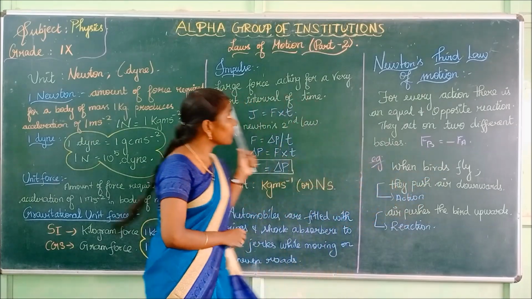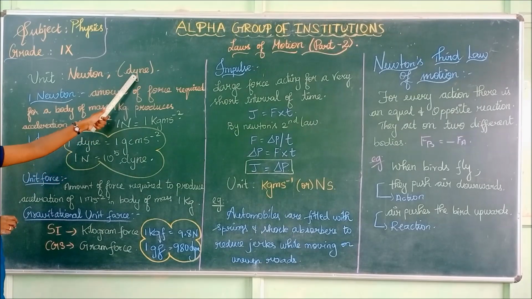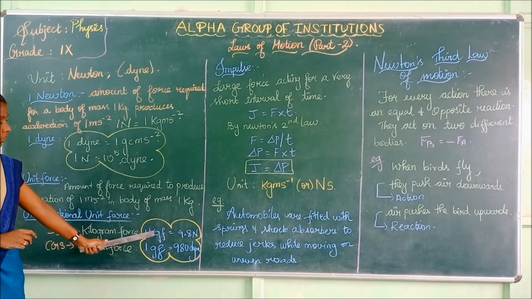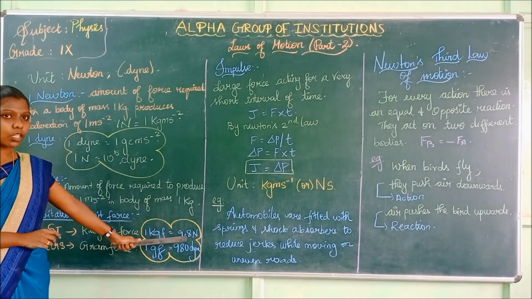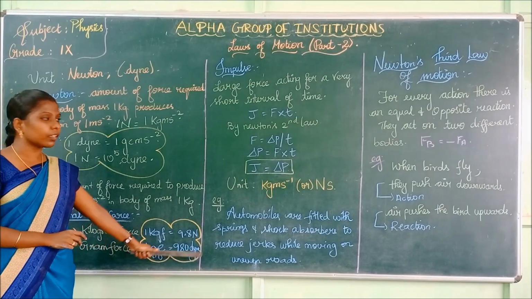We have seen the unit of force. The unit of force is Newton in the SI system. In the CGS system, the unit is dyne. Next, the gravitational unit of force: 1 kgf, which is kilogram force, is equal to 9.8 Newton. 1 gram force is equal to 980 dyne.